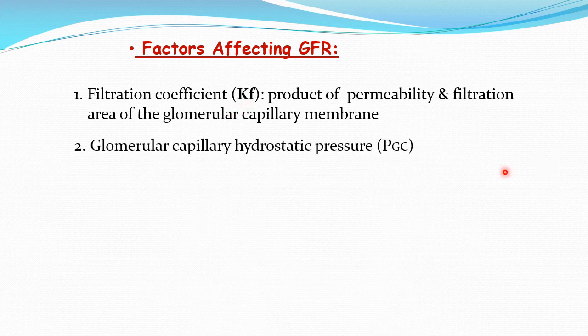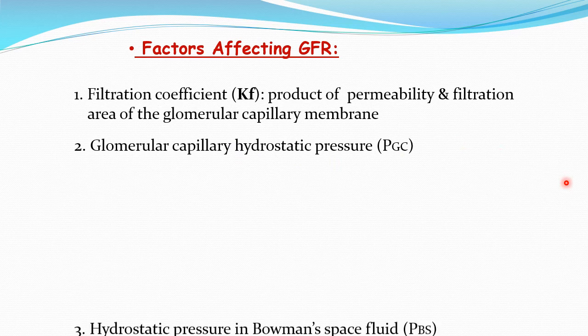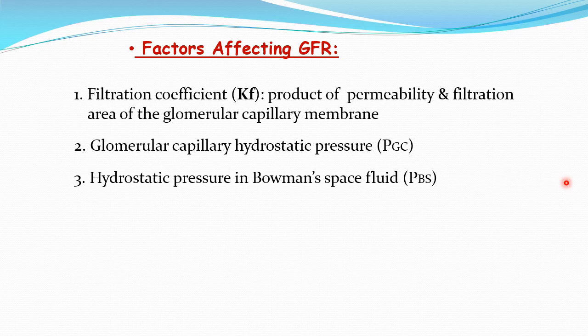Second important factor is the various hydrostatic pressures, that include the glomerular capillary hydrostatic pressure. So the more the hydrostatic pressure, the more the filtration will be. Okay. So the more hydrostatic pressure in the capillary, the more the filtration will be. So at the afferent arteriolar end, the filtration will be more because hydrostatic pressure is more there. Then hydrostatic pressure in the Bowman space fluid. So this pressure will oppose the filtration. So the more the hydrostatic pressure in the Bowman space, the more the filtration will be opposed.